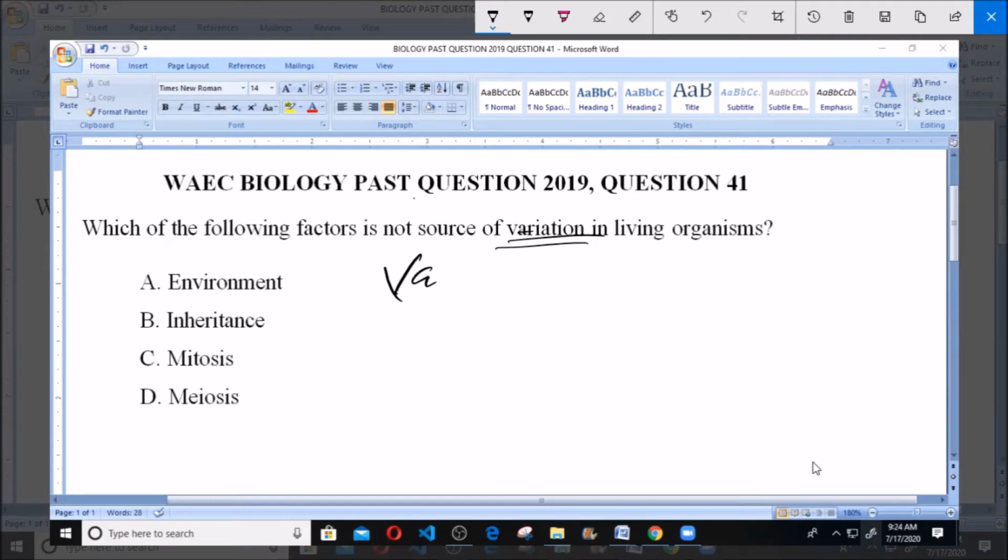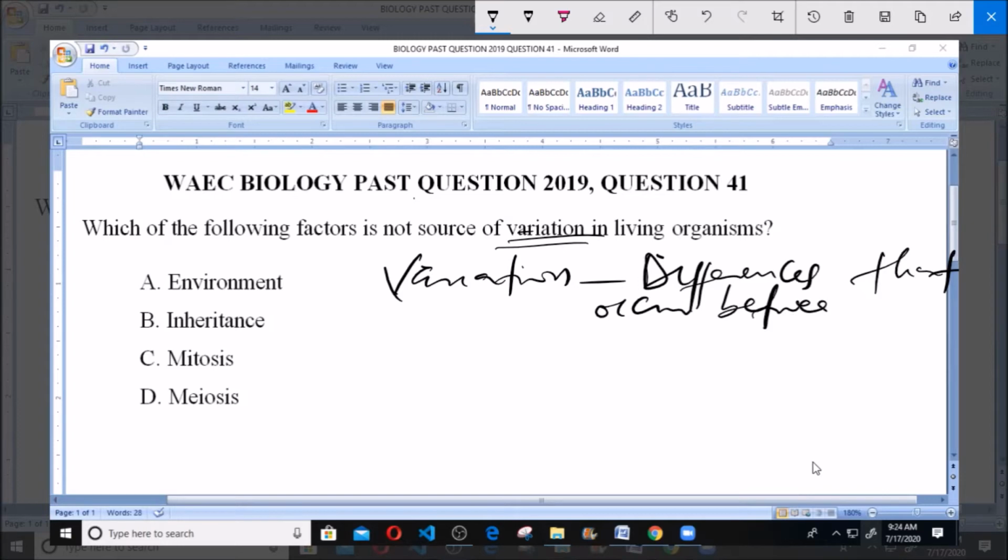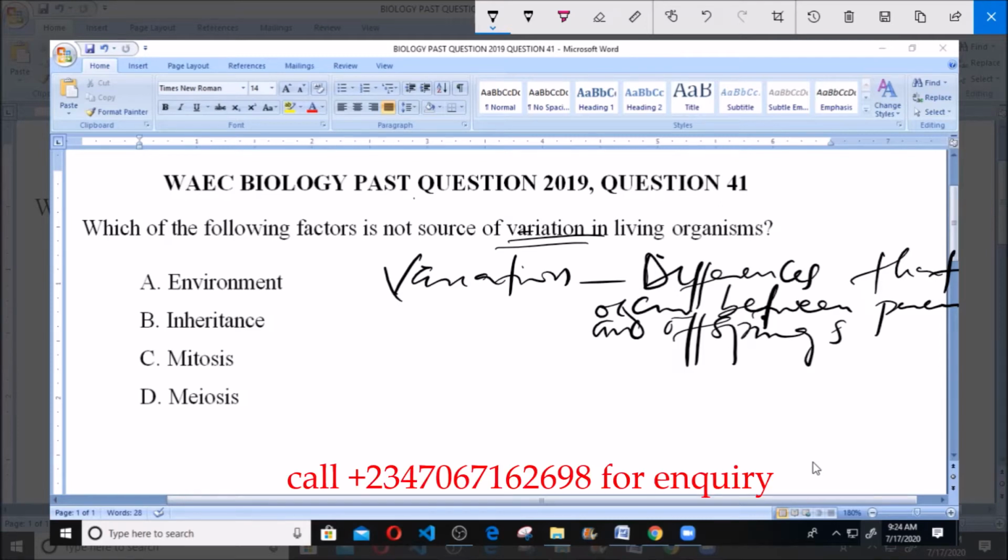Now, variation simply refers to the differences that occur between parents and offsprings. Between parents and their progeny, that's their children, the differences that occur between two or more individuals, two or more organisms. Now that's variation. The question here is asking us to find the factor that is not a source of variation, the factor that doesn't lead to variation.